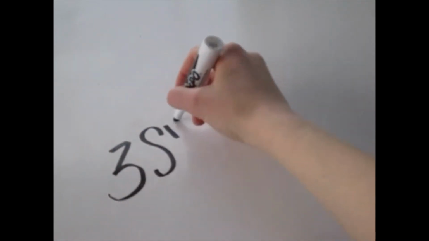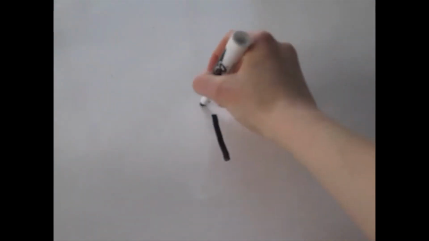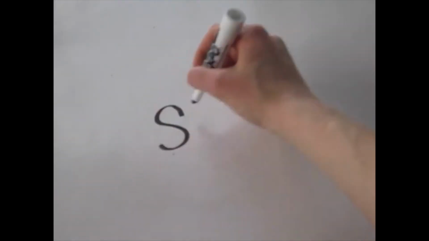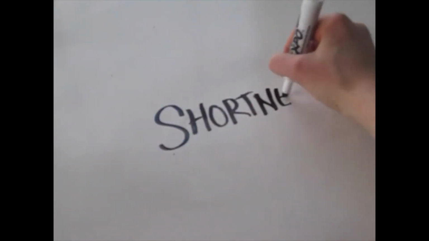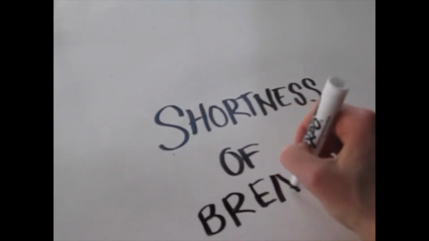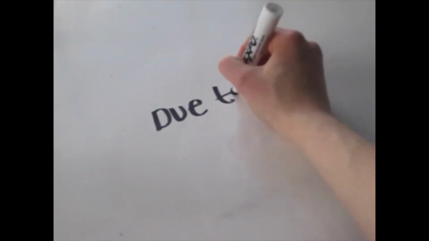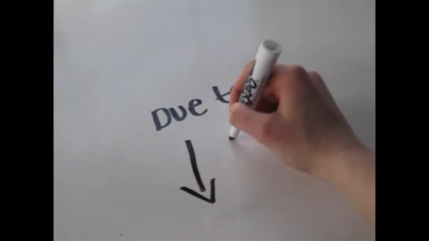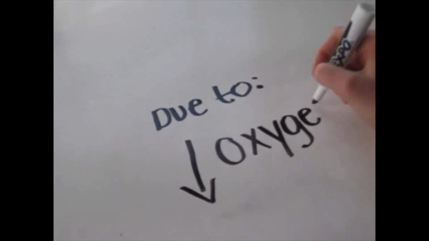There are three main symptoms of coronary artery disease. The first being shortness of breath. This shortness of breath is caused by the decreased ability of the heart to fill and empty, producing elevated pressures in the blood vessels around the lungs. This causes decreased oxygen flow to the tissues of the heart.